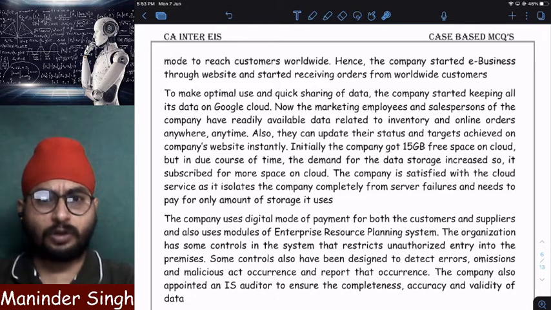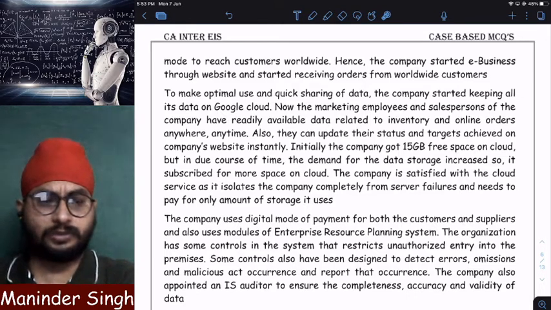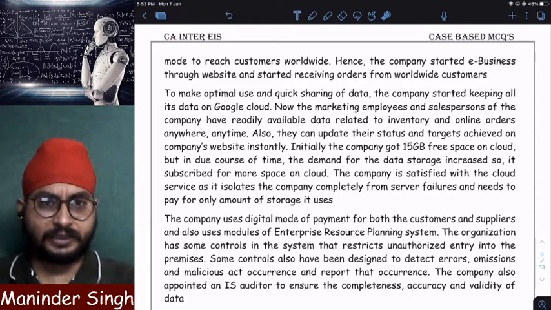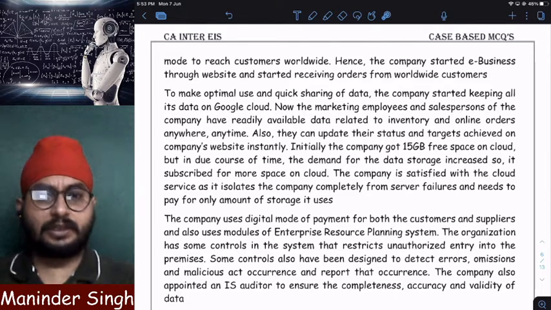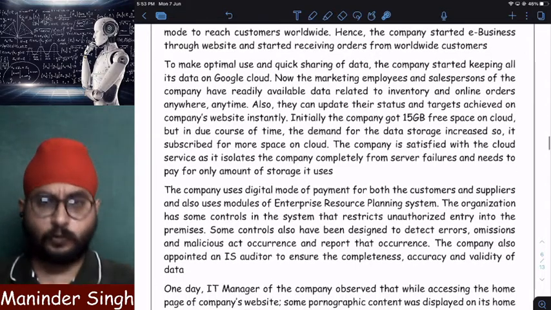Many employees, almost every marketing and sales employee, are able to access their data 24 by 7. Even sitting at home, my employees are able to access my data. Clear? Even near a customer, with a customer, they are able to access my data. Why? Google Cloud, right? Once I upload my data in Google Drive, I can access it from anywhere.